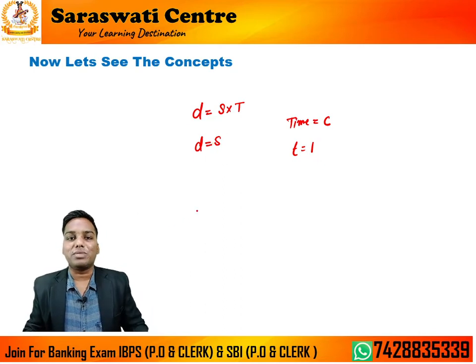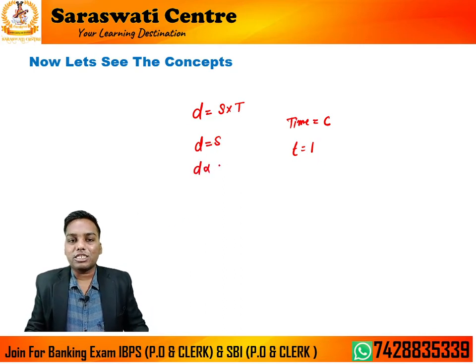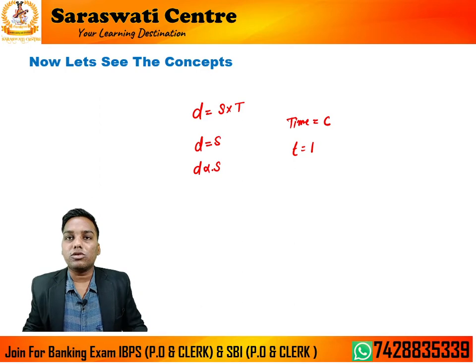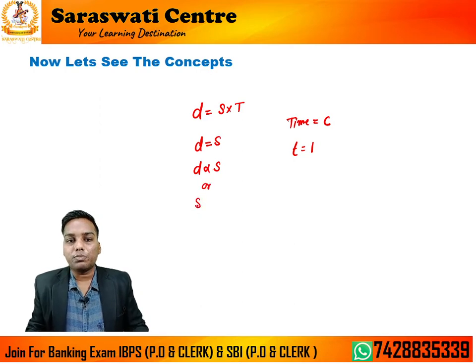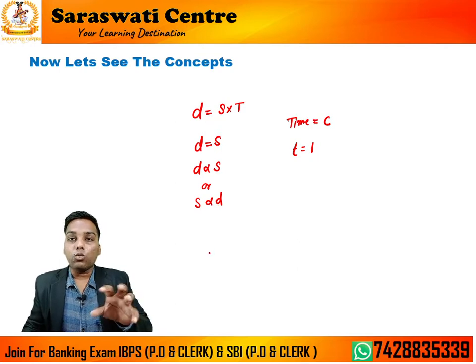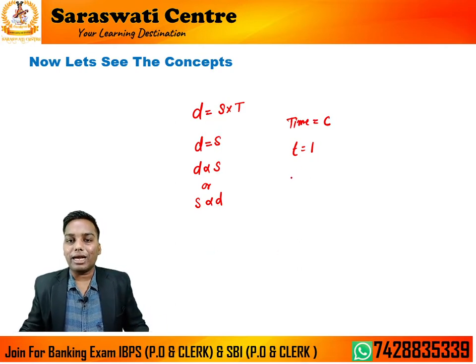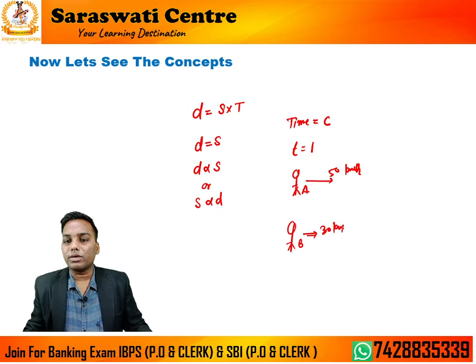And what is the meaning of this? It means that distance is directly proportional to speed, or can I say speed is directly proportional to distance? Both are the same thing. It means that suppose this is a person A and this is B. A is running at a speed of 50 km per hour and B is running at a speed of 30 km per hour.